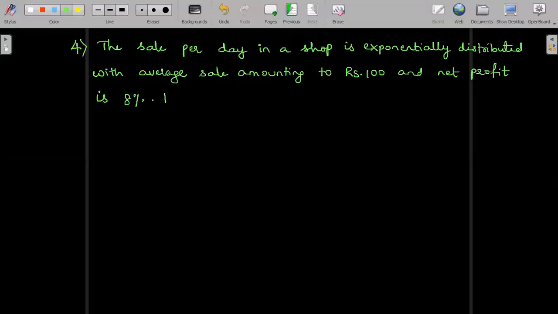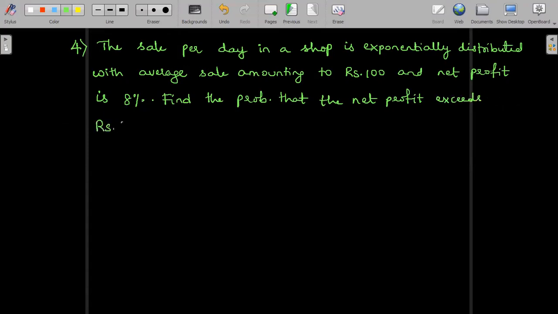Find the probability that the net profit exceeds rupees 30 on a day.